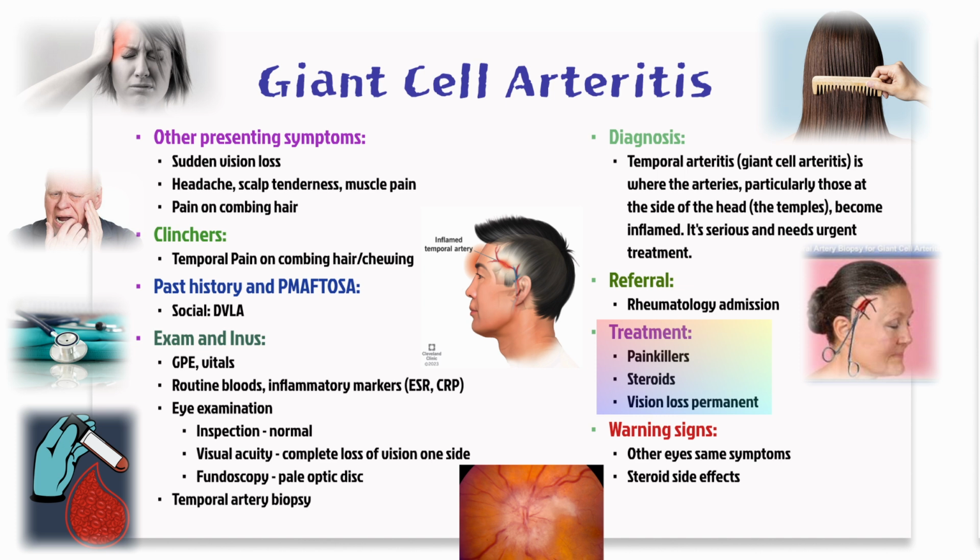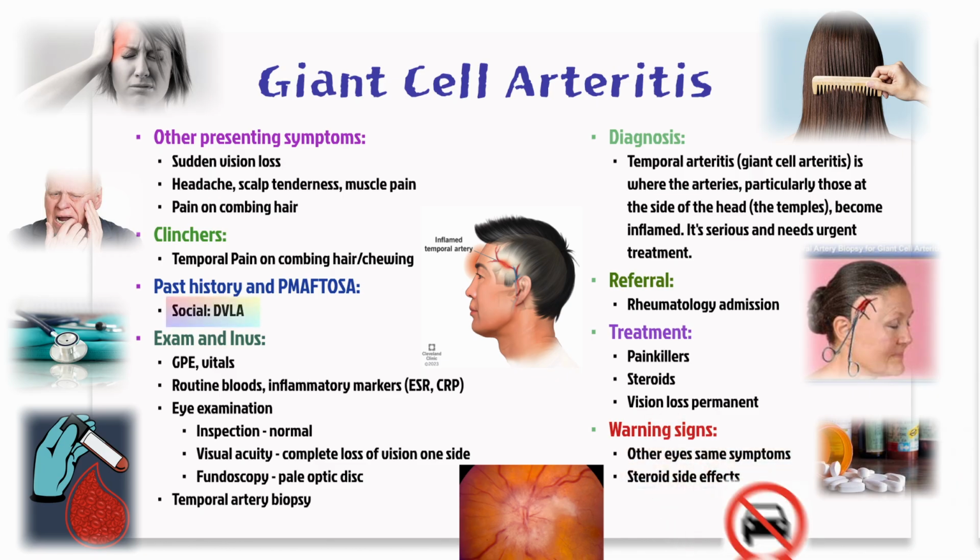GCA is a serious condition that necessitates urgent high-dose steroids, in many cases intravenous, to prevent further vision loss. Advise the patient that the vision loss might be permanent, but urgent treatment can save the other eye. You'll refer them for rheumatology admission, where they'll be started on steroids and possibly painkillers. Lastly, warn them about potential symptoms in the other eye and possible steroid side effects like weight gain, osteoporosis, and hyperglycemia, and also about the DVLA implications regarding driving.